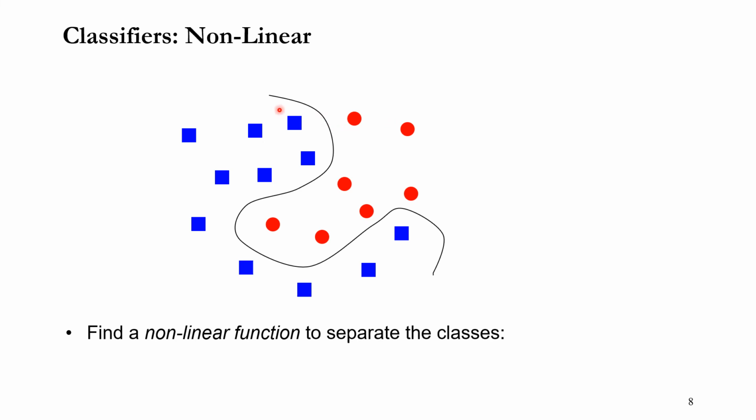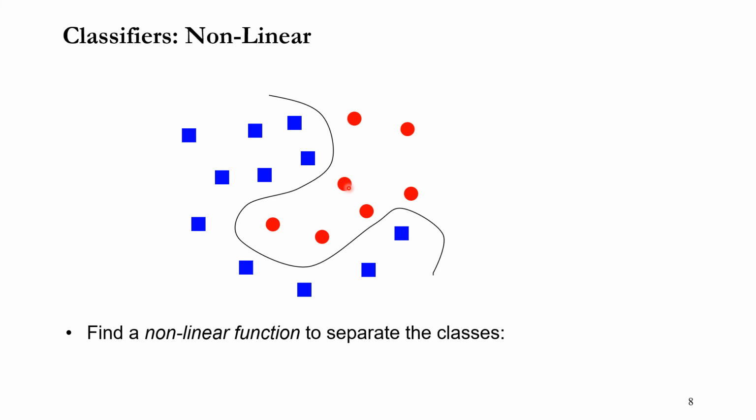If you use a linear classifier, there is no way you can divide the blue class from the red class. That's impossible, right? So you definitely need a non-linear classifier, a winding curve like this, to separate the blue class from the red class. That's why we need a non-linear classifier.